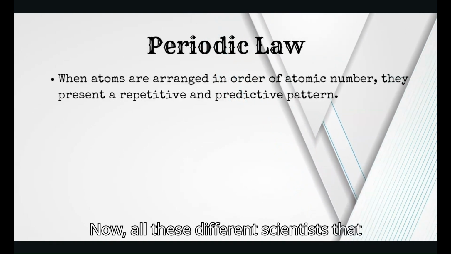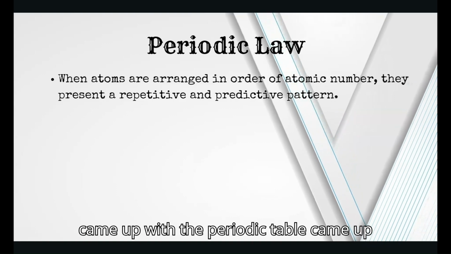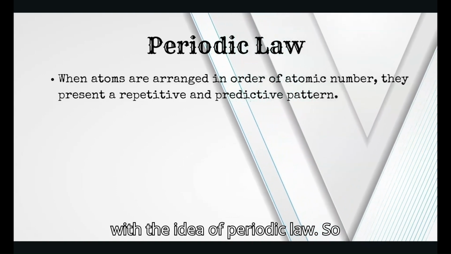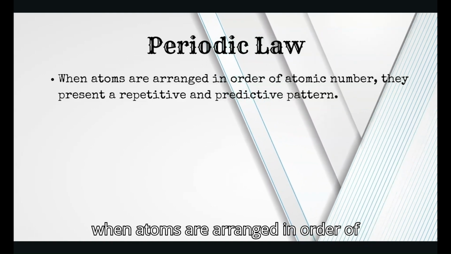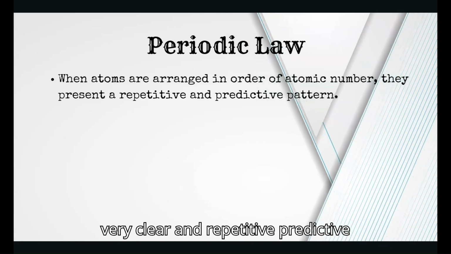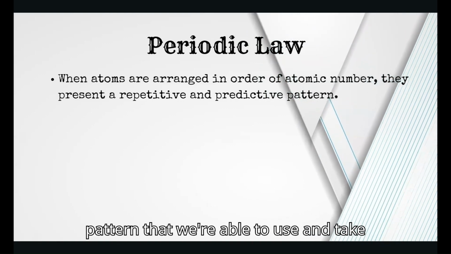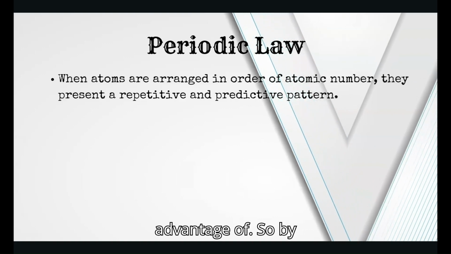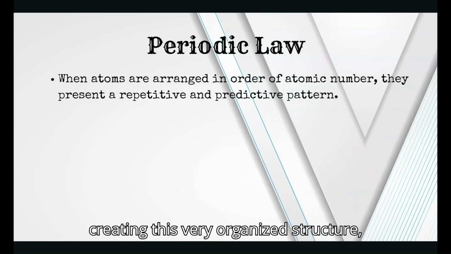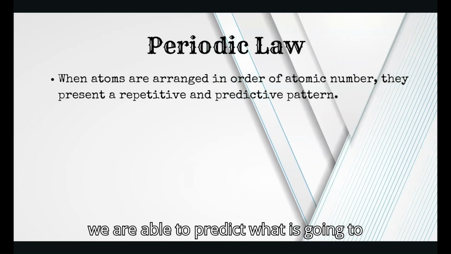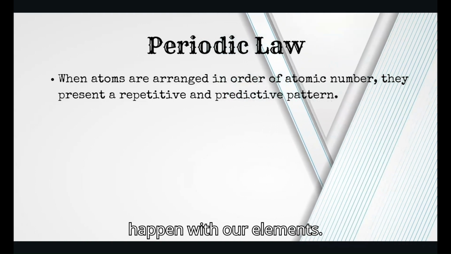All these different scientists that came up with the periodic table came up with the idea of periodic law. When atoms are arranged in order of atomic number, they present a very clear, repetitive, predictive pattern that we're able to use and take advantage of. By creating this very organized structure, we are able to predict what is going to happen with our elements.